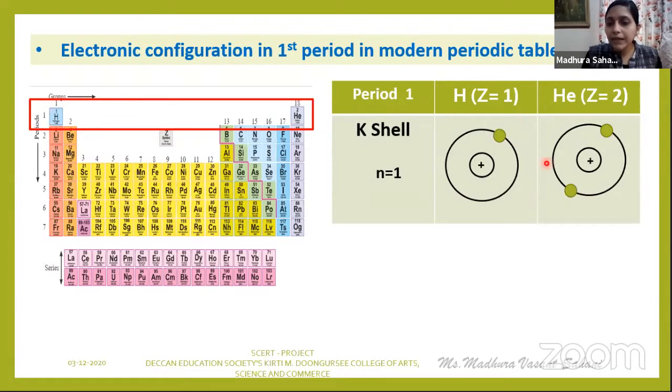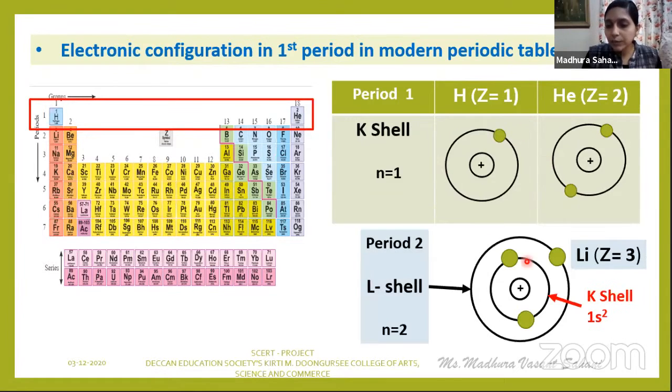Then period number 2. This particular diagram shows lithium. Lithium का atomic number कितना है? 3. So out of 3, 2 electrons first enter into this, and then the next electron will enter into the L shell. So this diagram basically makes your concept more clear how the electron filling is done in the case of period. So now let us go ahead with the next slide.